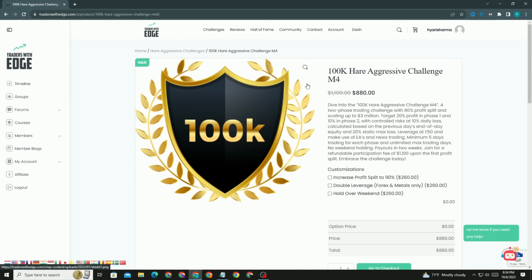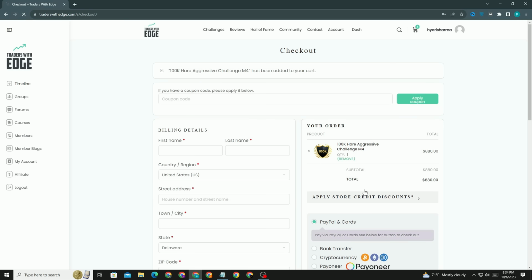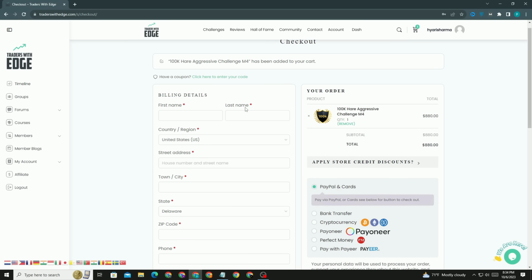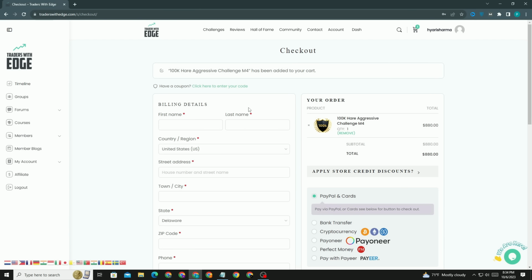So for example, if I purchase this 100k challenge, this is a kind of token over here. If I purchase this, I can sell it later. For example, if I purchase it at 880, then I will be given some challenges over there. After that, I need to sell it at a higher price.